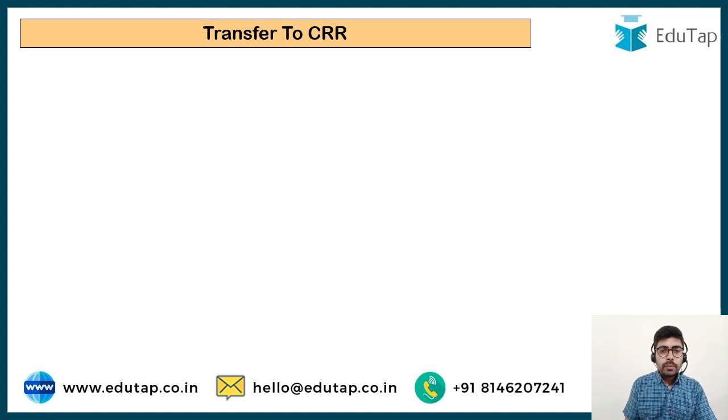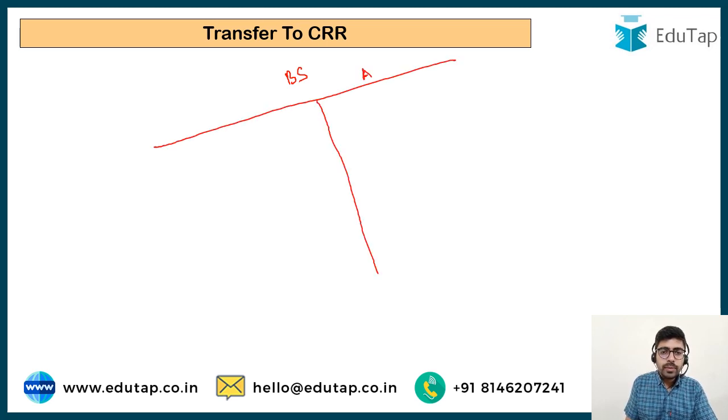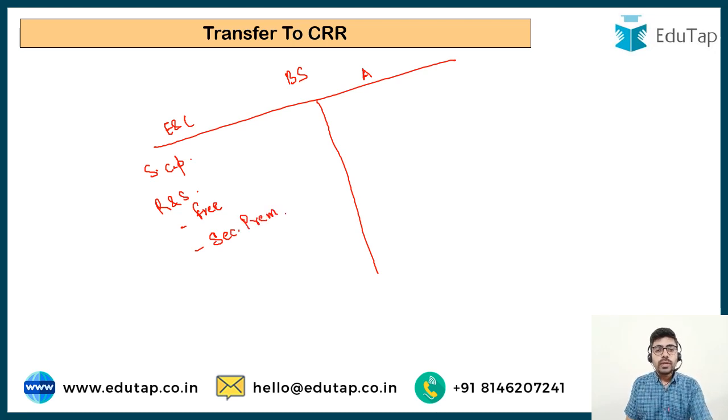When we talk about the balance sheet of an entity, we have to make a buyback. The balance sheet of the entity is going to have some assets, and it is going to have the equity and liabilities. We are primarily going to focus on the equity and liability side. The share capital is going to be there, and reserves and surplus are going to be there, comprising the free reserves. There is going to be a securities premium which can be there. So let's suppose the share capital is 10 lakh, the free reserves are 1 lakh, and the securities premium is again 1 lakh.